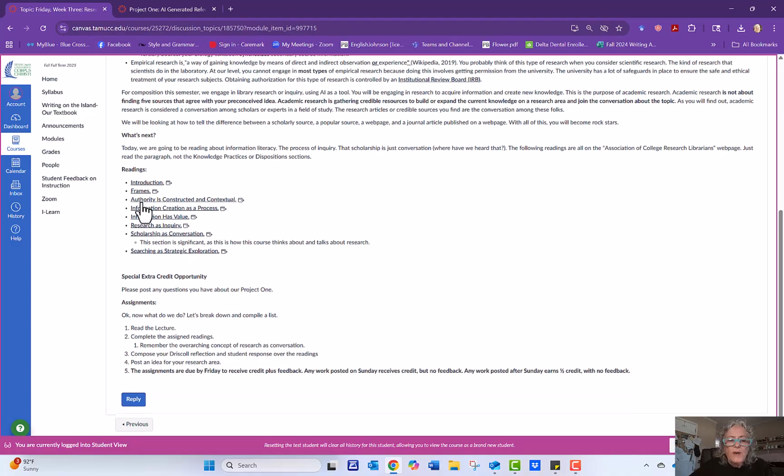Here are readings. Again, scholarship is a conversation. It is people or experts talking back and forth to each other. This is put out by the Association of College and Research Libraries. And as a note, if you ever have any doubts, you need help, you're stuck on research, go to Bell Library, walk in there and say, can I talk to a research librarian?